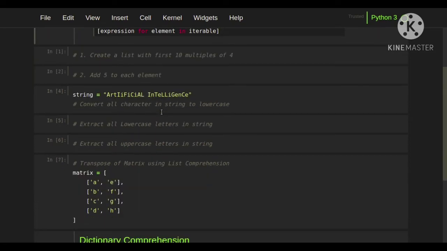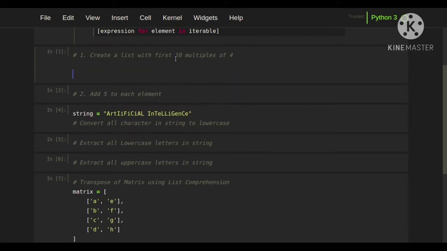Our first example is we are going to create a list with the first 10 multiples of 4. So how are we going to do this? For doing this, we need to put a square bracket, and then we are going to create 10 elements. For that we need to iterate the for loop 10 times.